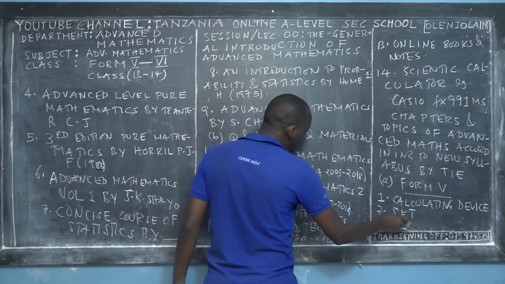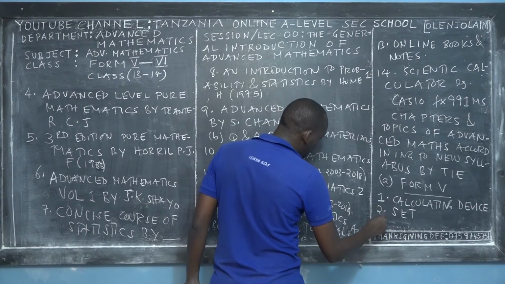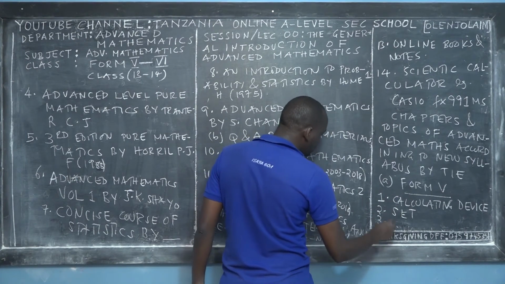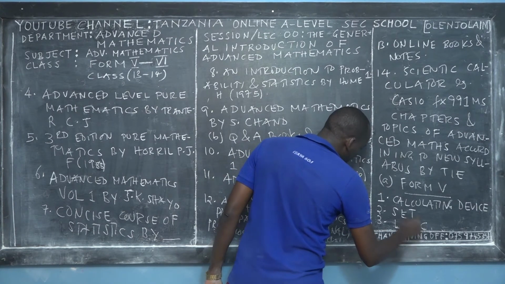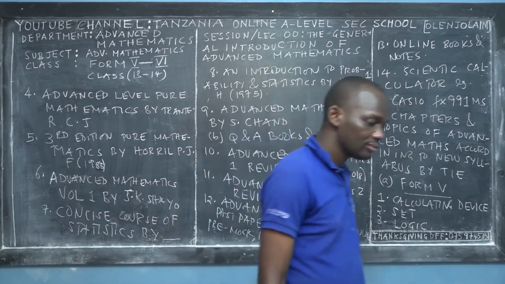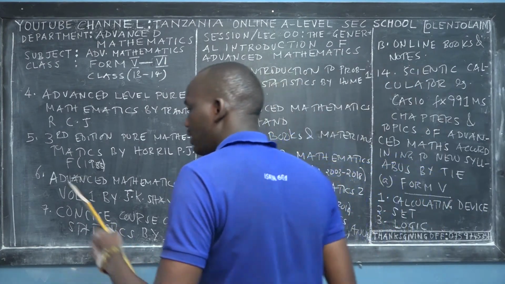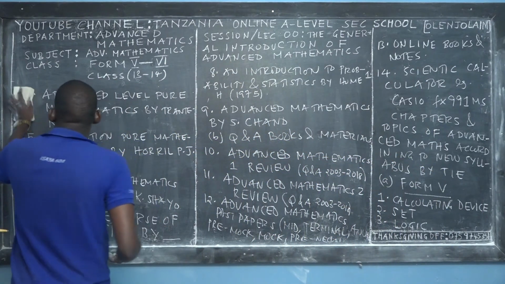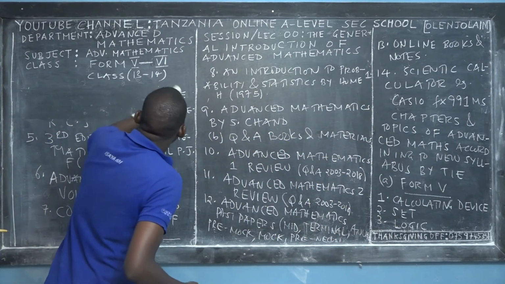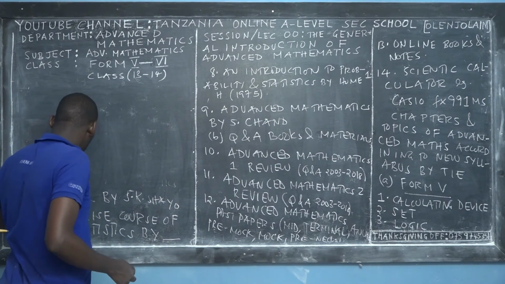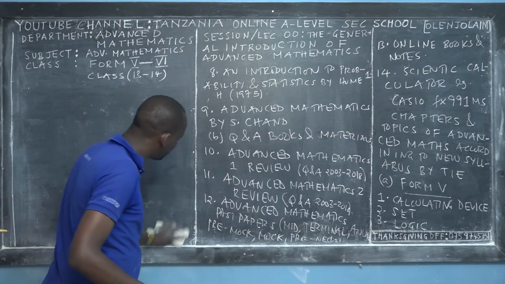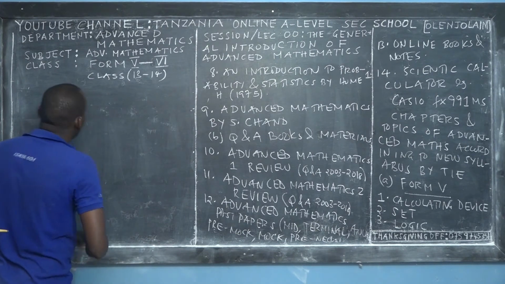This is paper 1. The third one is called the logic. This is paper 2. This is the topic that provides a question in advanced mathematics 2. So listen carefully, so that you may enjoy the beauty of mathematics.